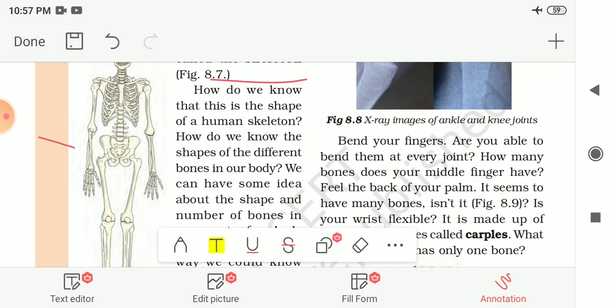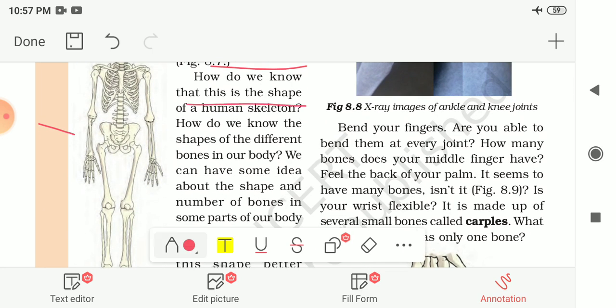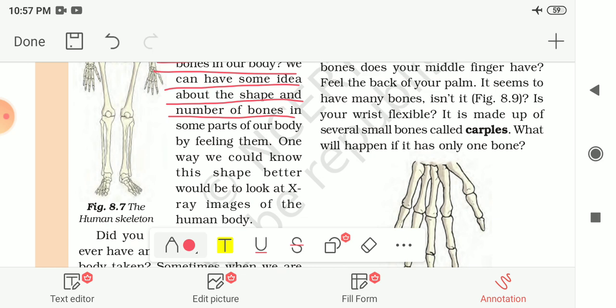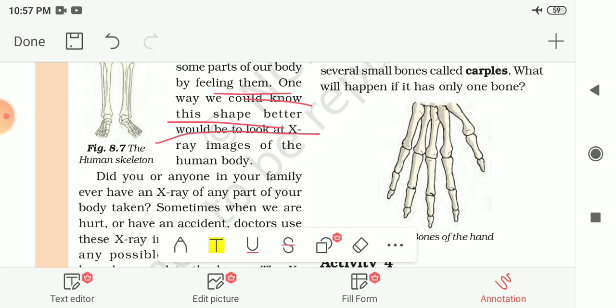So now, how do we know the shape of the human skeleton, or the shapes of different bones in our body? We can get some idea about the shape and number of bones in some parts of our body by feeling them. One way we could know the shape better would be to look at the X-ray images of the human body.